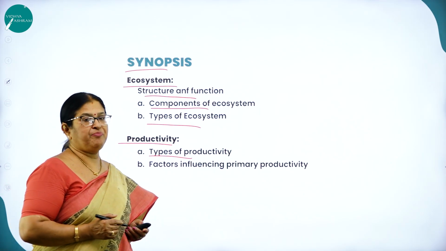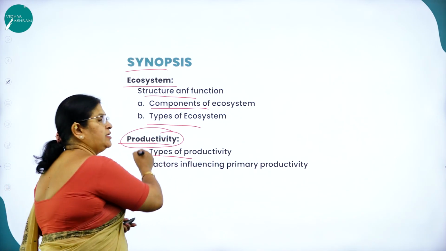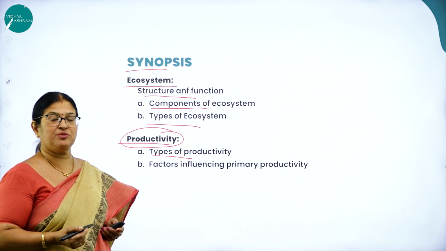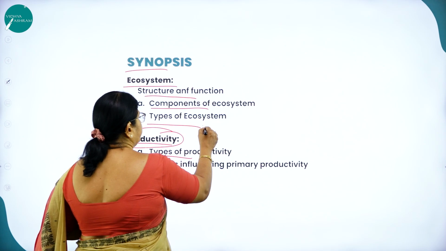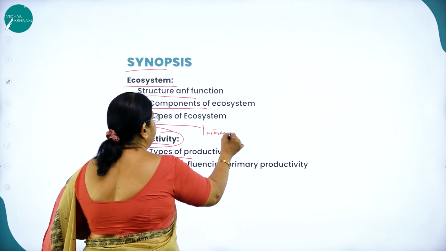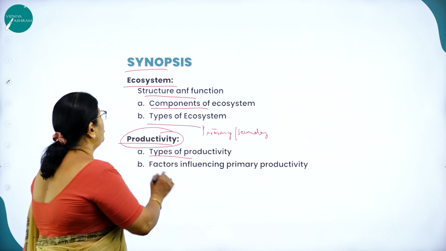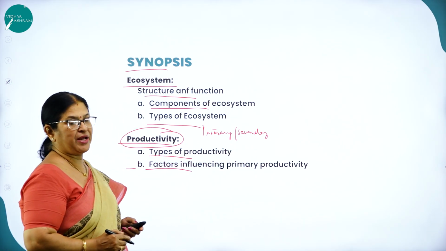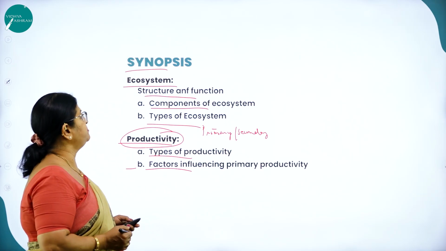In general, the production of biomass you call productivity. What are the 2 types of productivity? We come across primary productivity and secondary productivity. Then what are the factors influencing the primary productivity? All that you are going to study in this particular chapter.